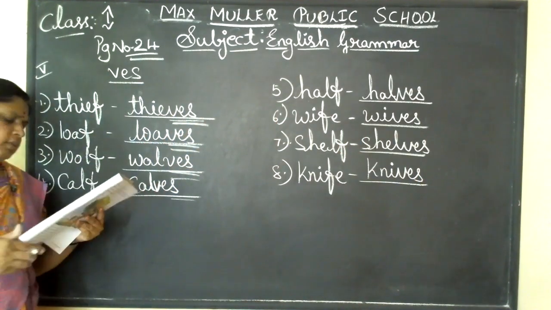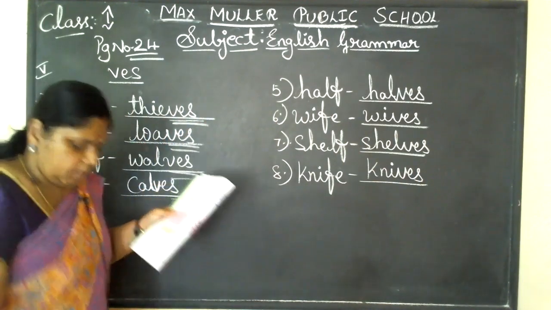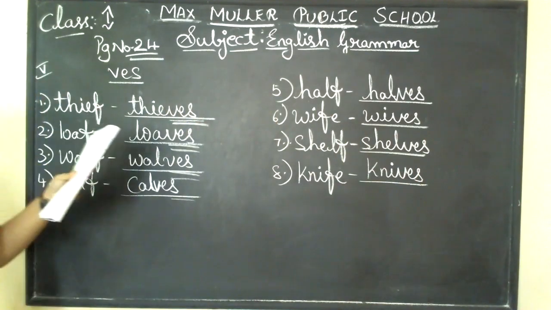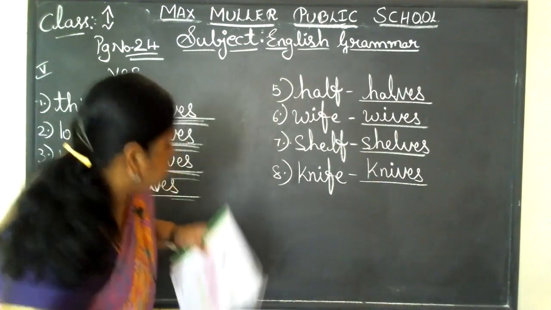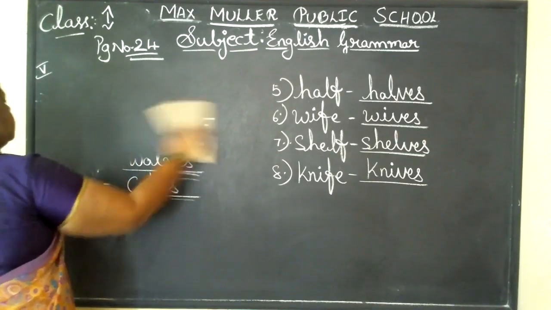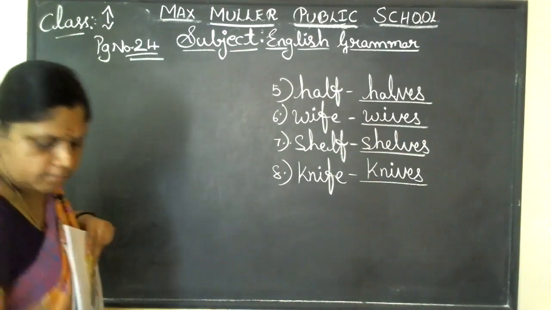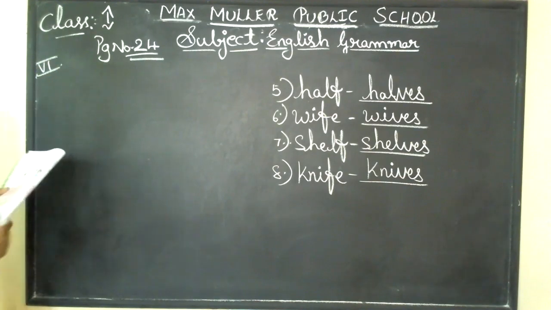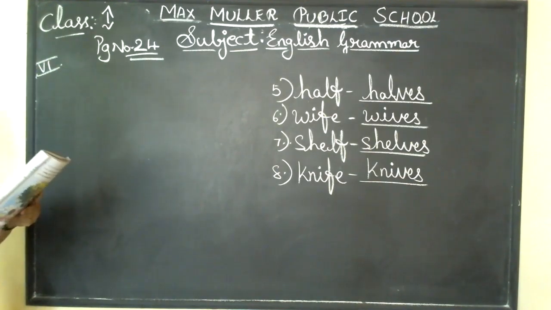Understood? Now, lastly, we come to the sixth main. In the sixth main, we need to do a small exercise related to S, ES and IES. Come to the sixth main now. That is on the same page number 24. The heading is: write the plurals of these nouns in the right columns.